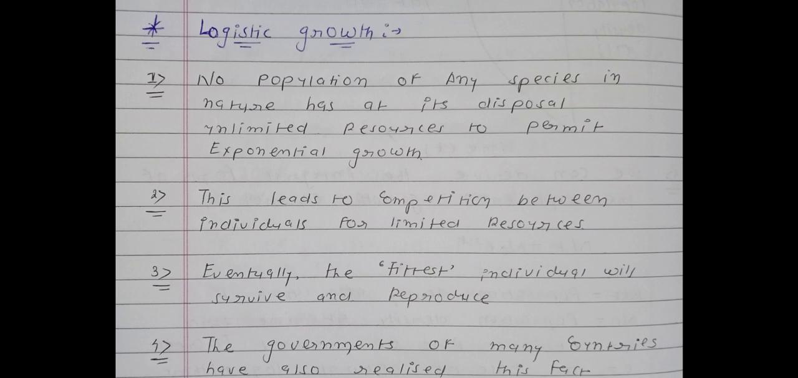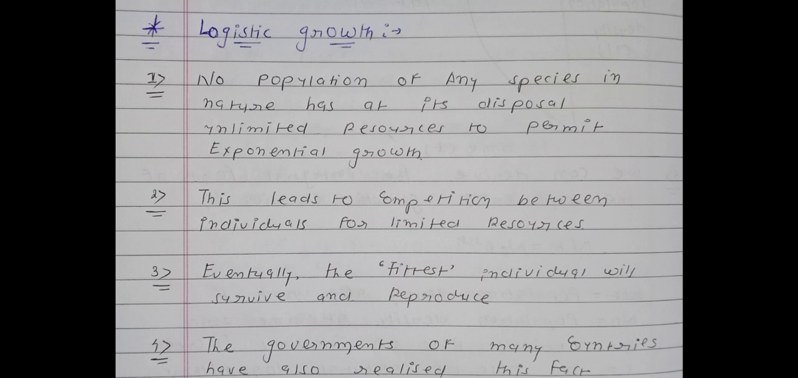See the first point: no population of any species in nature has at its disposal unlimited resources to permit exponential growth. It means exponential growth is not possible in reality. So you will remember that in reality exponential growth is not possible because no species or population or any individual organism has unlimited resources like unlimited food and unlimited shelter, meaning unlimited space.